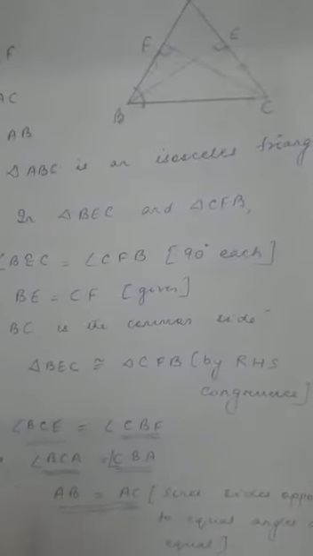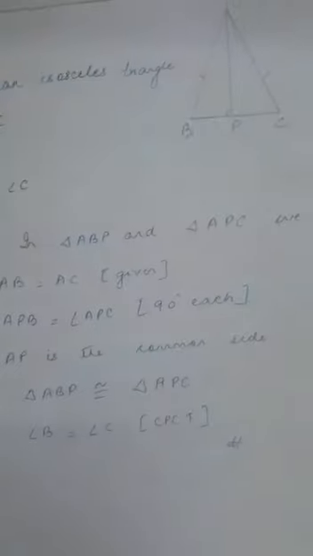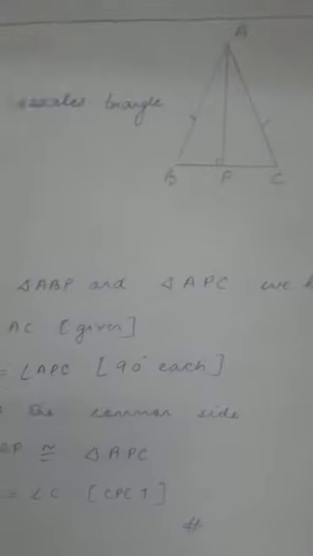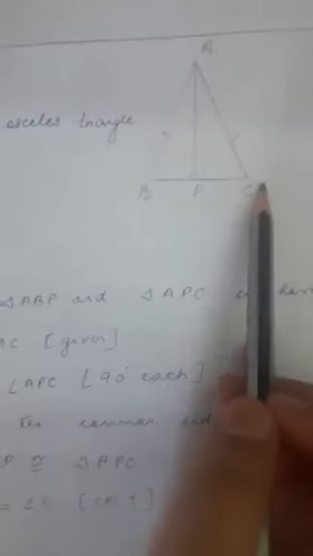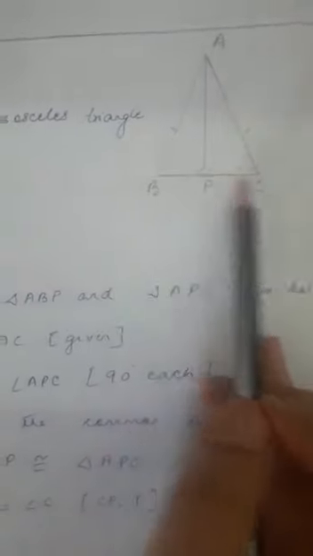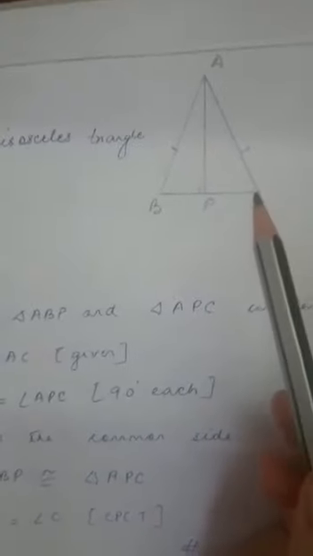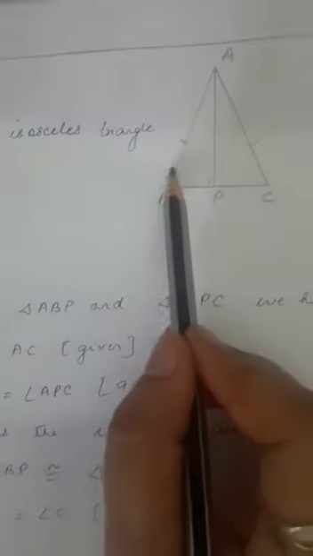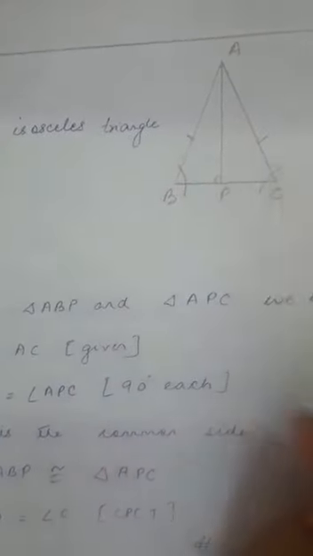Right. I think these two sums are clear. Then we'll go to number 5. Number 5, we have done such type of sum. Let's see. In number 5, see this diagram here. ABC is an isosceles triangle, it is given to us. AB is equal to AC and AP is perpendicular to BC. Now we need to prove here that angle B is equal to angle C.